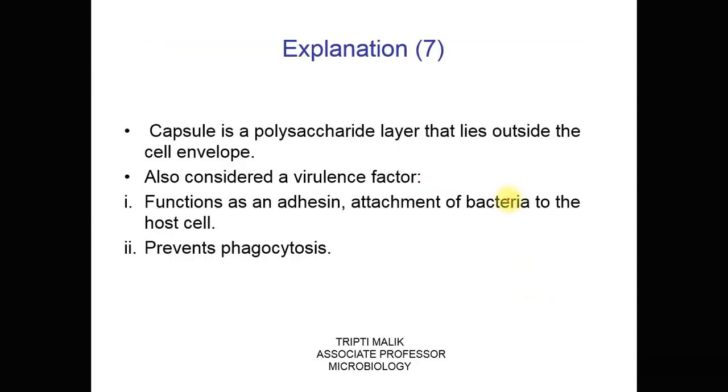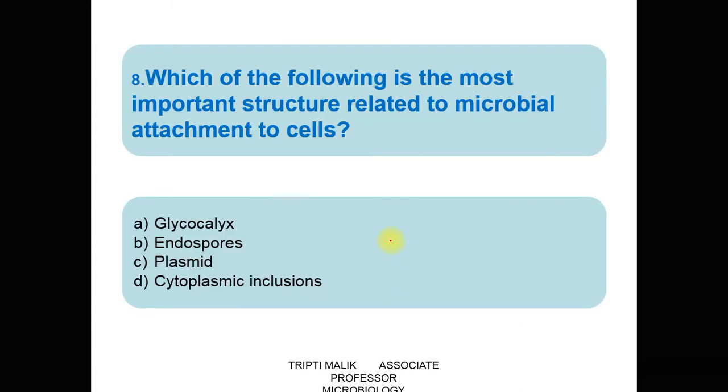The capsule is a polysaccharide layer which lies outside the cell envelope, because of which the bacteria attaches with the host cell, so it is also considered a virulence factor. In addition to this, it also prevents phagocytosis by the phagocytic cells.